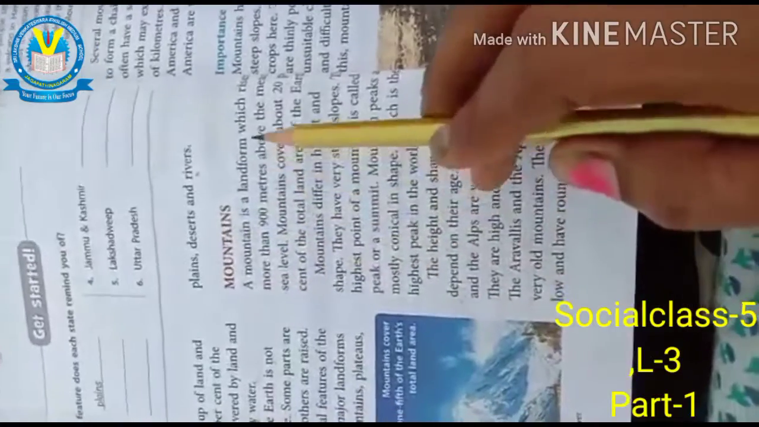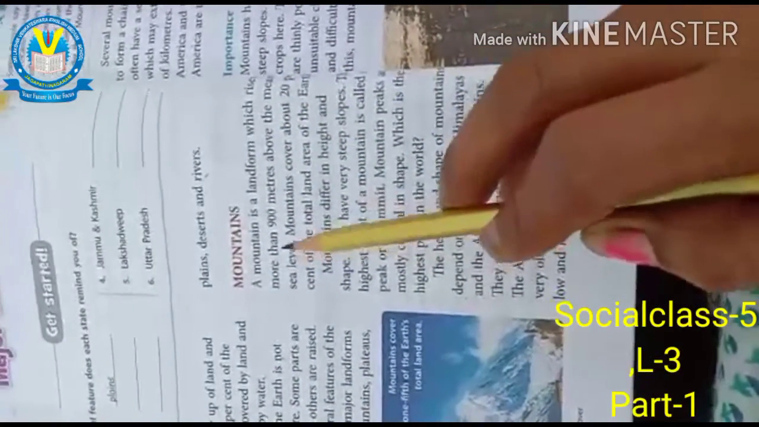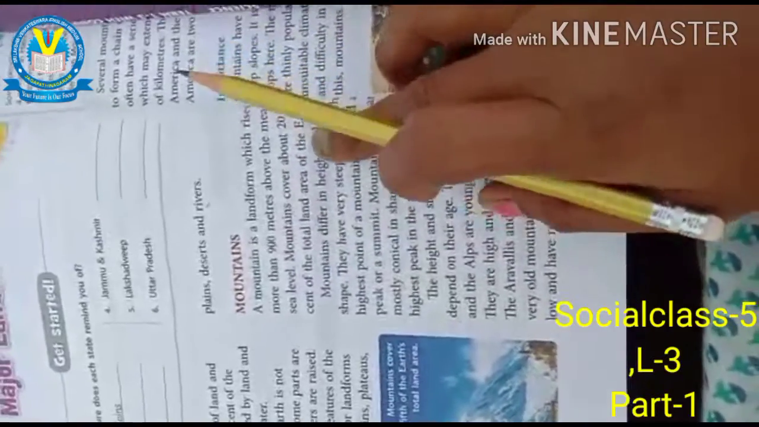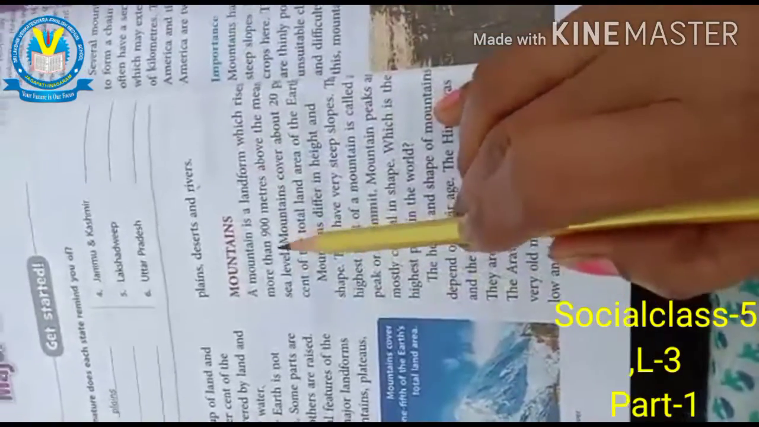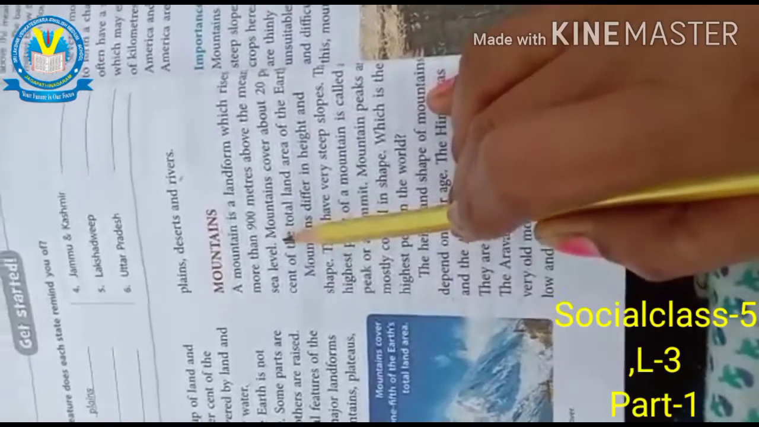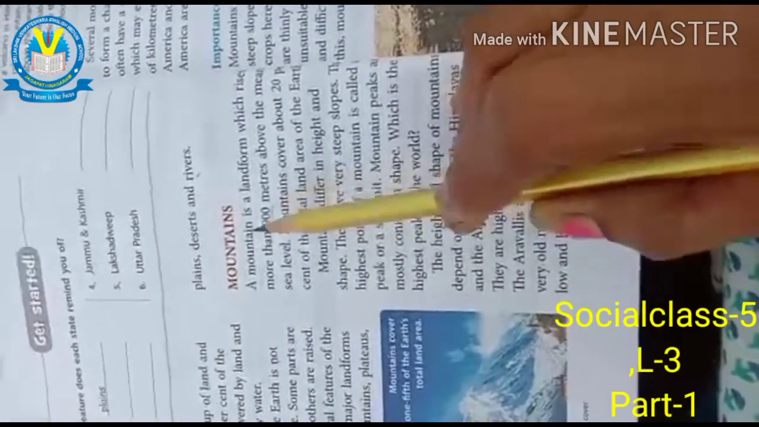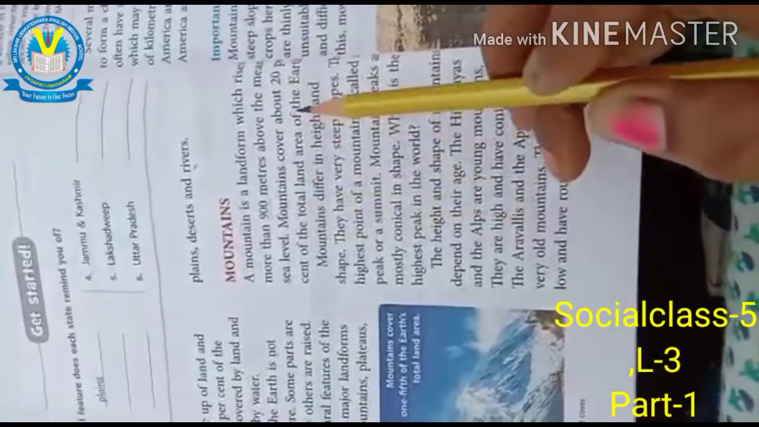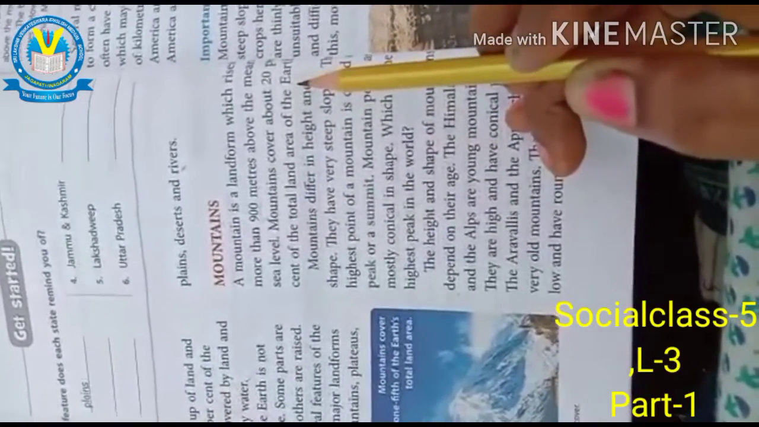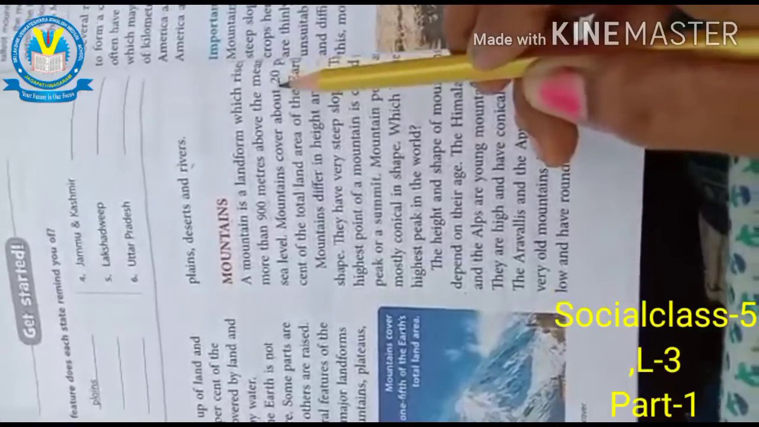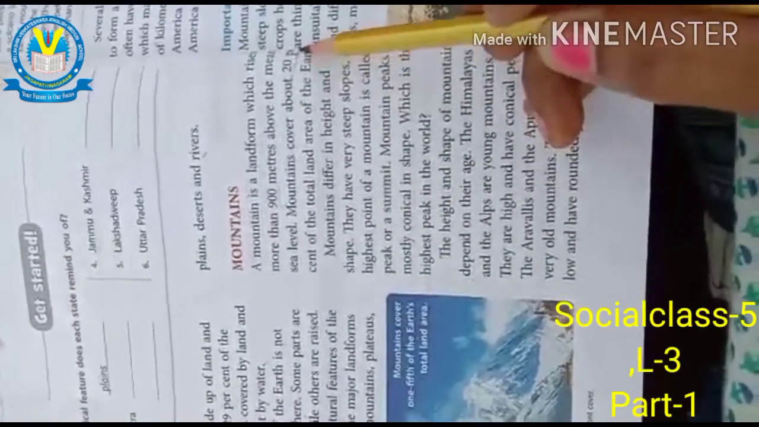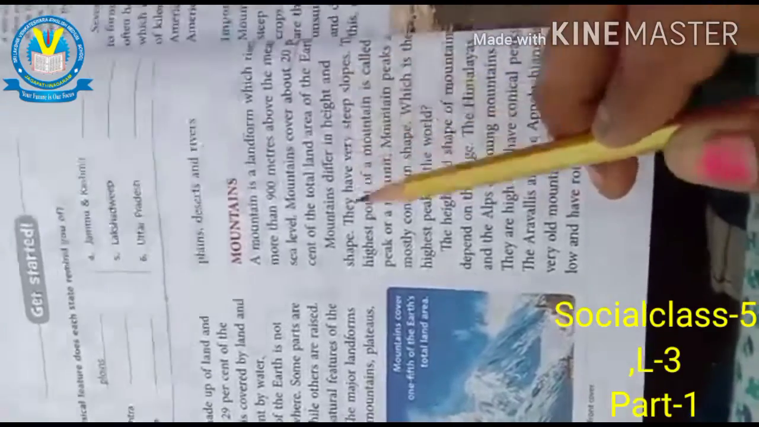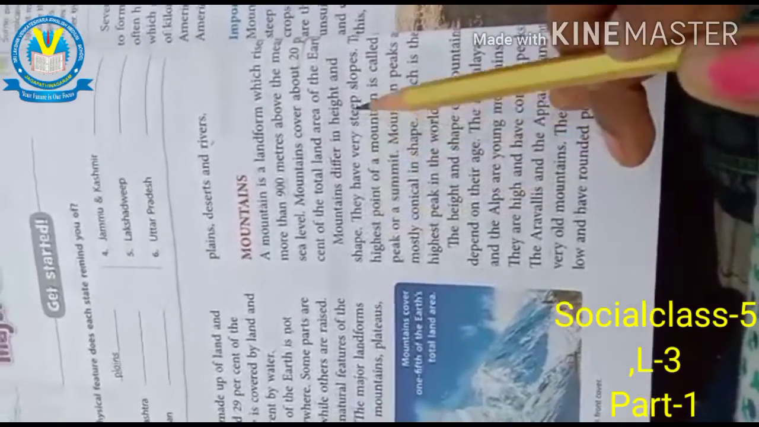A mountain is a landform which rises more than 900 meters above the mean sea level. From the sea level we have this 900 meters above. The mountains cover about 20% of the total land area of the earth. How much do they cover? 20%. Which ones? The mountains. The mountains differ in height and shape. They have very steep slopes.